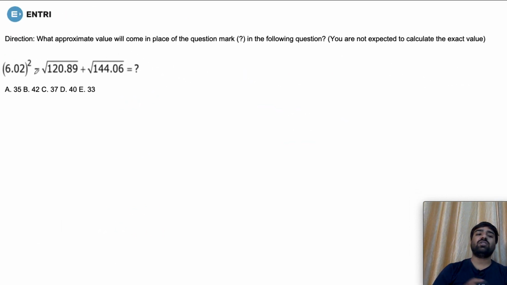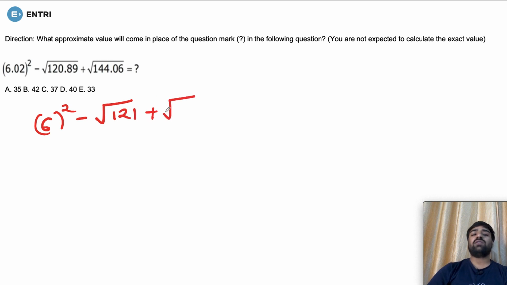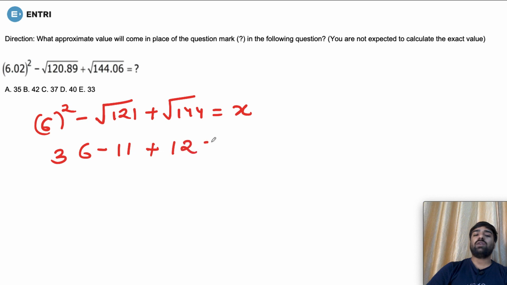In the next question also, you have to just solve by taking its approx values. So 6.02 can be taken as 6 square. Fine. Now 120.89 can be written as root of 121 plus root of 144.06 can be written as root 144. Now its value is asked. Now it is very simple. 6 6s are 36. Root 121 is going to give you 11, and root 144 is going to give you 12.